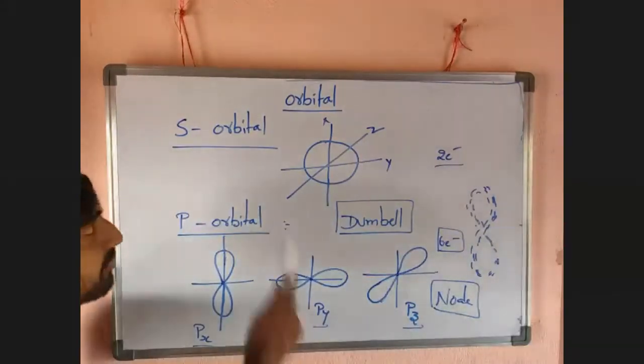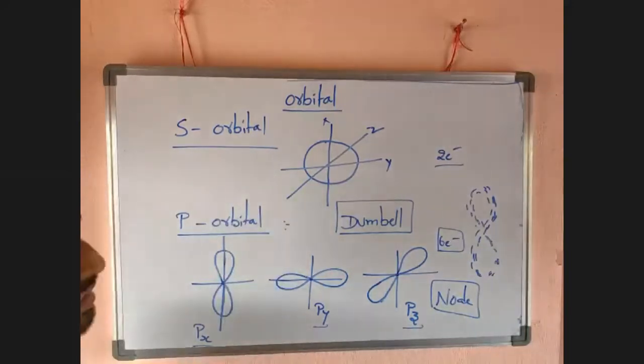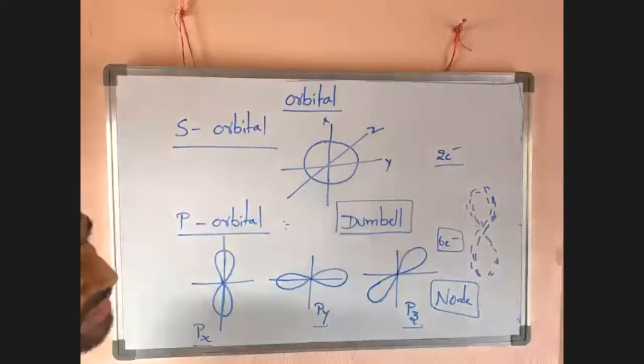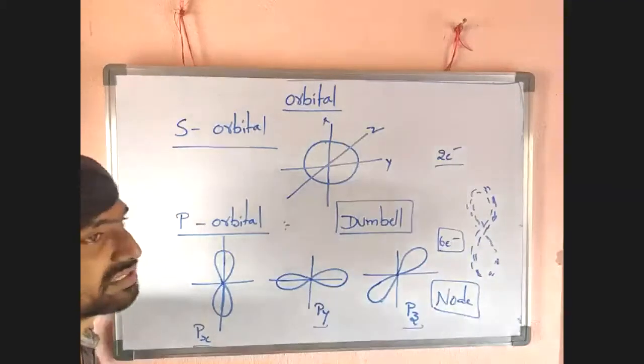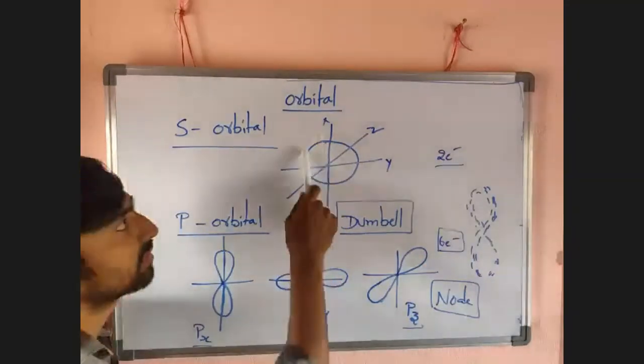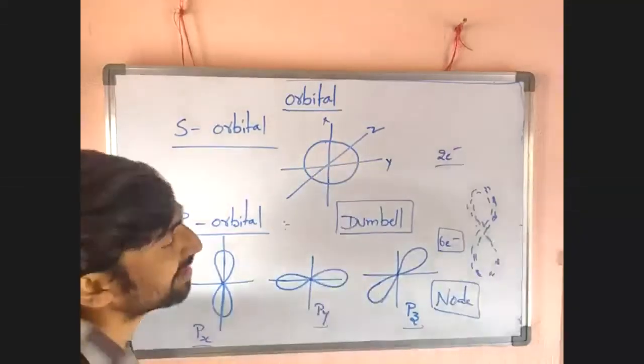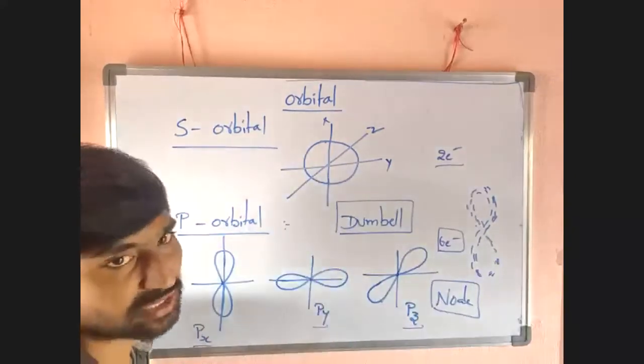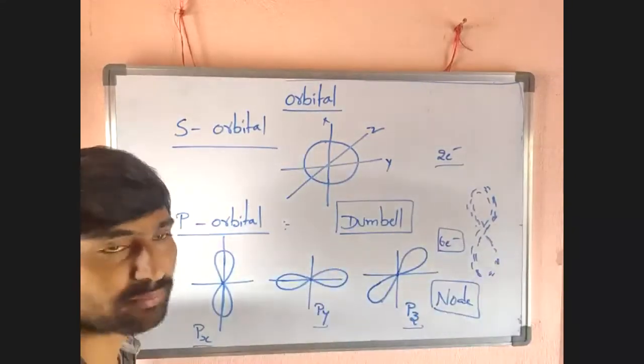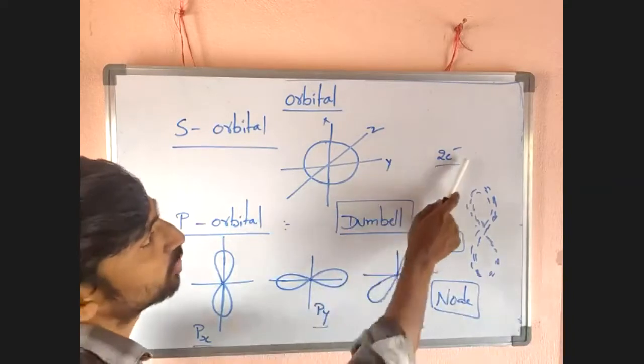Now the s orbital has a spherical shape. In the s orbital, electron density is equally distributed in all axes. That's why it has a spherical shape. It is only one orbital, and it can accommodate two electrons.